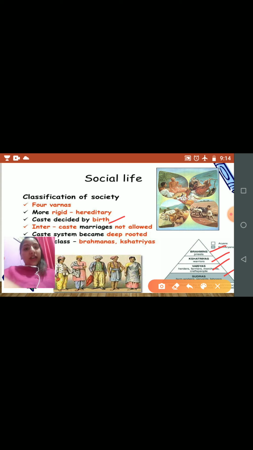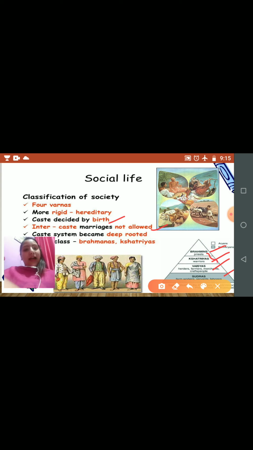Suppose somebody took birth in a Brahmin family, that person will become a Brahmin, and Kshatriyas accordingly. Intercaste marriage was not allowed. As the caste system became deep-rooted, society got sharply divided. The Brahmins and the Kshatriyas became the ruling class.